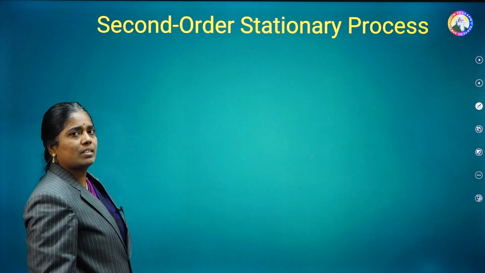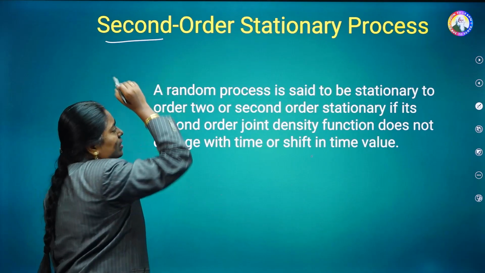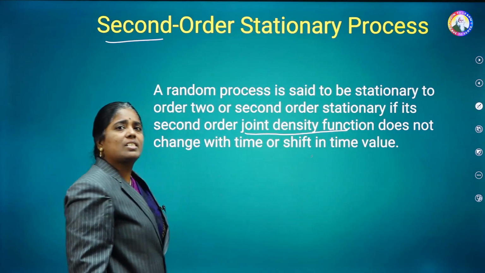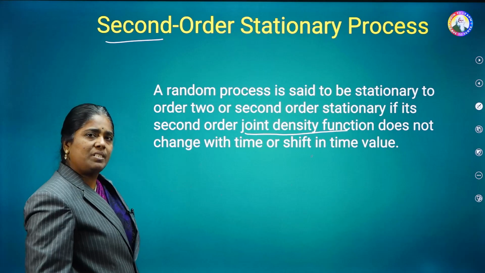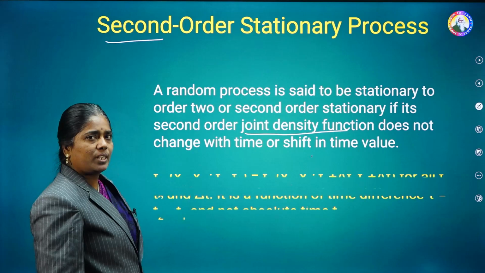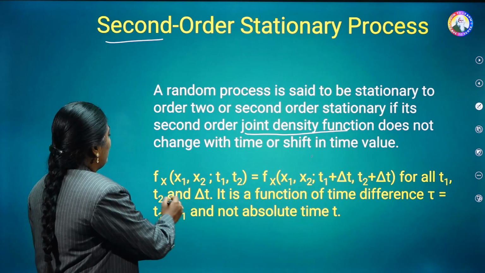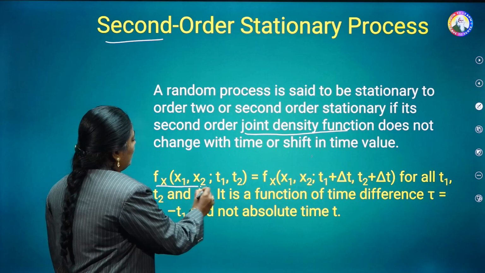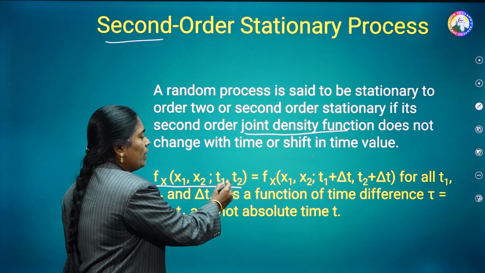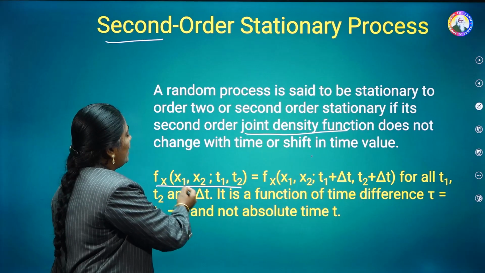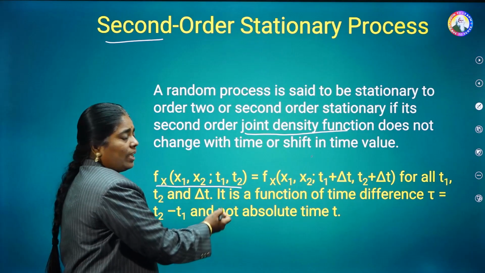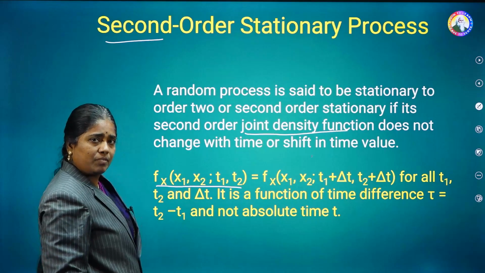The name itself tells that it is second order. That means the second order, known as the joint density function, is constant with respect to time. That means even though the time is changing, the density function does not change. So, the condition for this case is the second order density function, indicated as f(x) of x1, x2; t1, t2. Here we define the random process x of t at two different times t1 as well as t2. Hence, this is the notation for the second order density function.